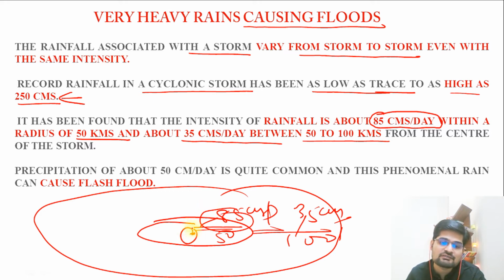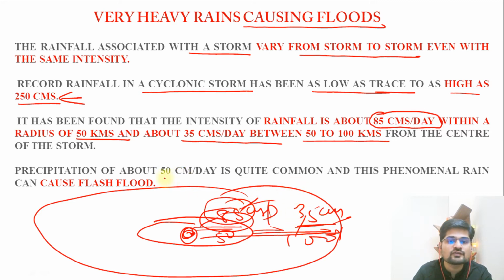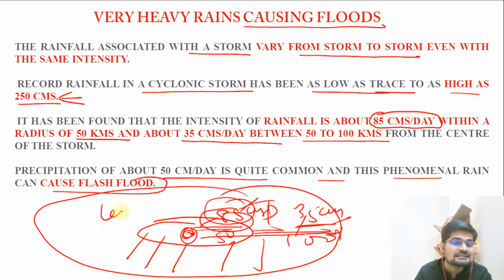So this is the trajectory, as you say. As you go away from the central point of the cyclone, the eye of the cyclone, rainfall decreases, as we know. So this has 85 centimeter, this has 35 centimeter. So precipitation of about 50 centimeter a day is quite common, and this phenomenon is causing flash floods. It means more amount of rainfall in less time.